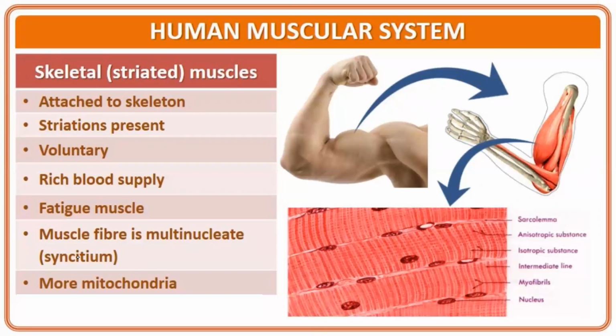The muscle fibers are multinucleated, a condition known as syncytium, that is, the fiber has more nuclei in it. As well, these muscles show more mitochondria.